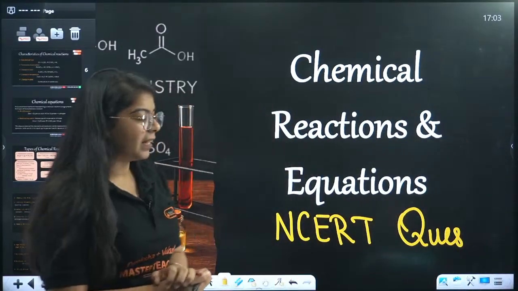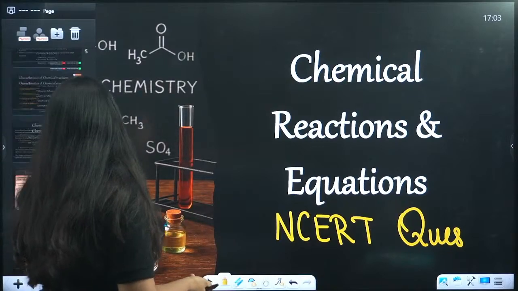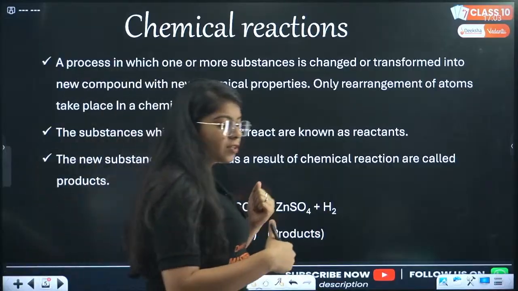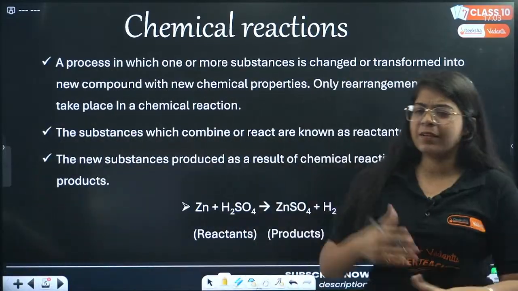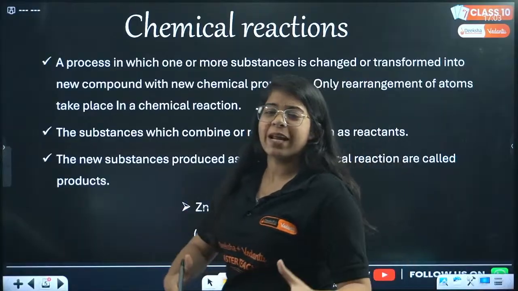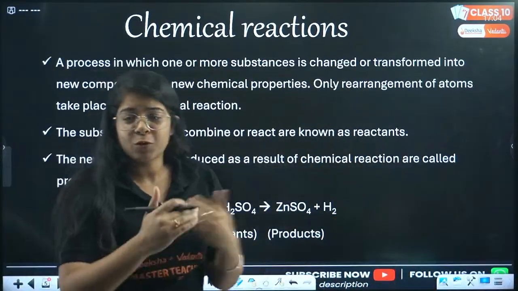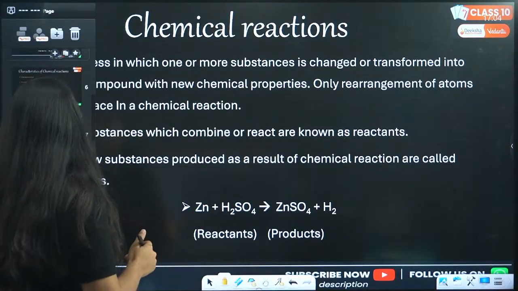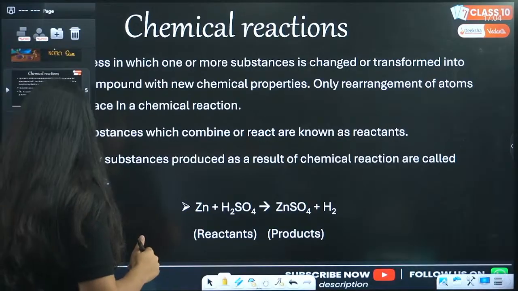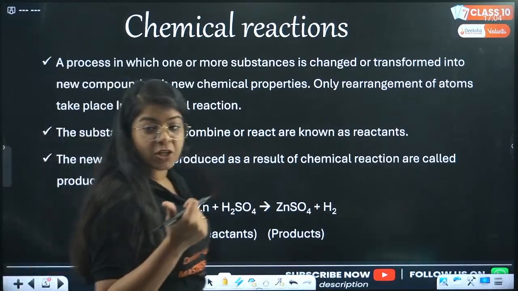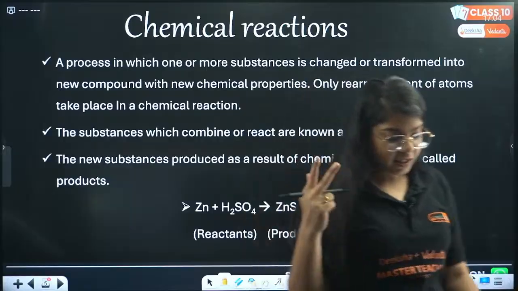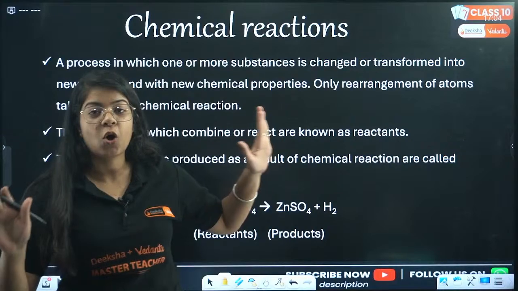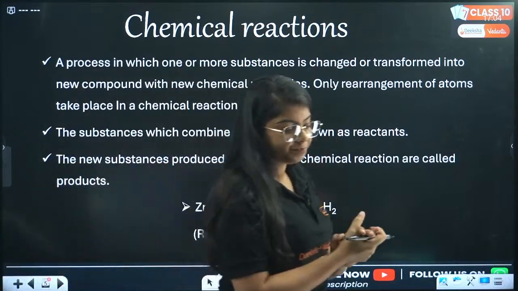Great everyone. Let's start with a quick summary of what chemical reactions are. We studied that if we combine two or more reactants, they form two or more products. Depending upon that, we studied very important chemical reactions. What were those chemical reactions? Combination reaction, decomposition reaction, displacement reaction, and double displacement reaction. Everyone clear about all the reactions that we did last time?